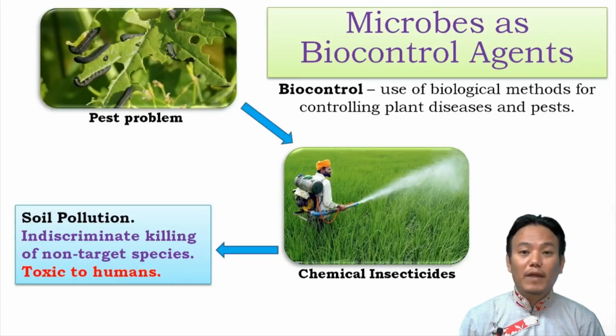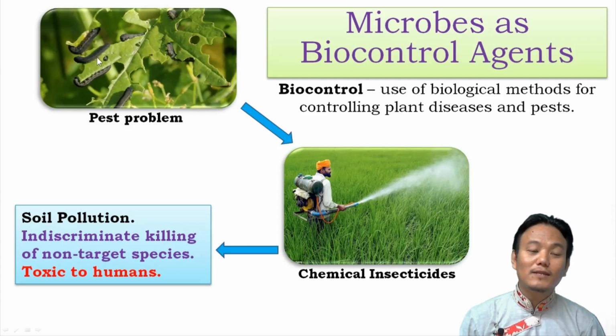So the first one is microbes as biocontrol agents. So what do we mean by biocontrol? Biocontrol means use of biological methods for controlling plant diseases and pests. So let us take an example of a pest problem. Look over here in this particular picture. Let's say there is a particular butterfly species which lays eggs on your crop plant, right? And the egg hatches into small larvae, and these larvae start eating the foliage of your precious crop. This will do quite a significant damage to the yield, right? And therefore this is called a pest problem.